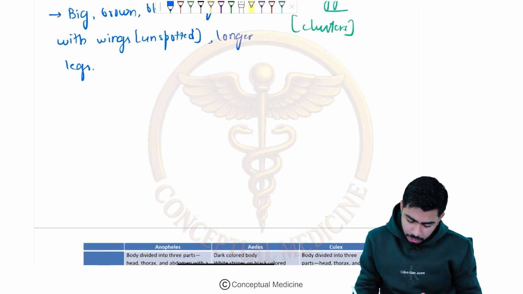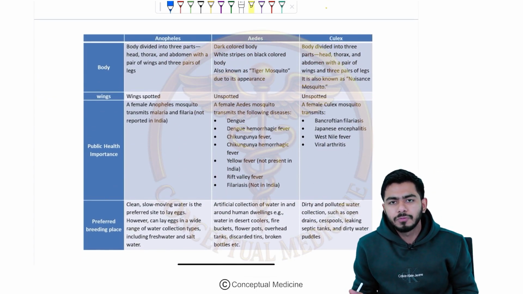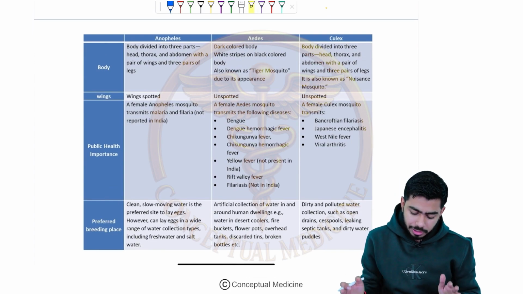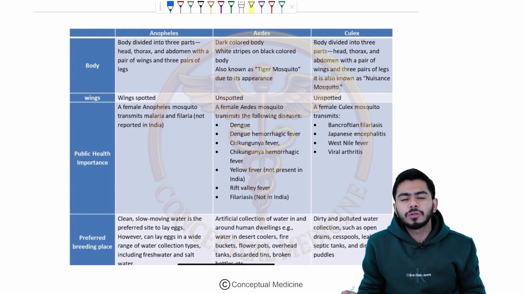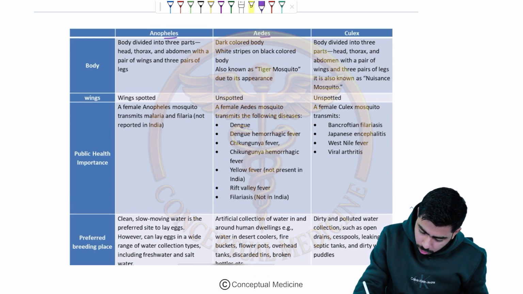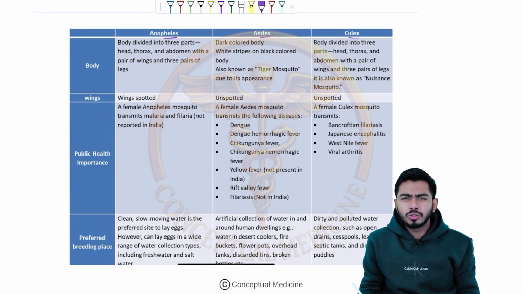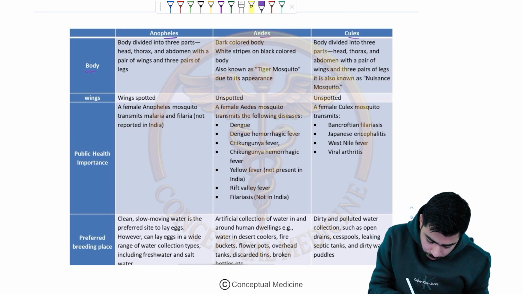Now we are in a position to compare these features of the mosquitoes. We have talked about that already, but now it is a good opportunity to revise. So look at the Anopheles, Aedes and Culex mosquito. These are the very common mosquitoes which are commonly tested in MCQs as well. If we talk about the body of the Anopheles mosquito, you can see the body can be divided into three parts: head, thorax and abdomen.